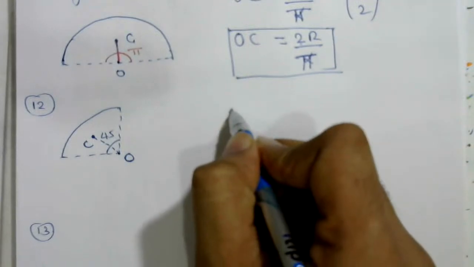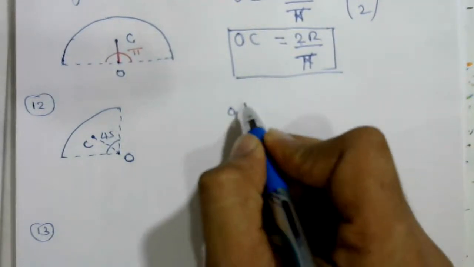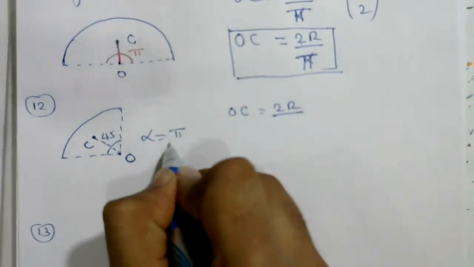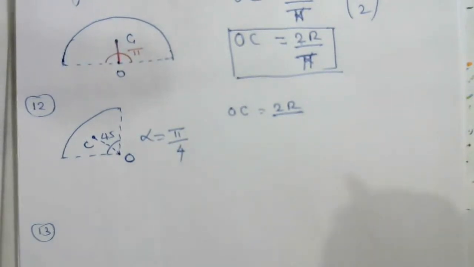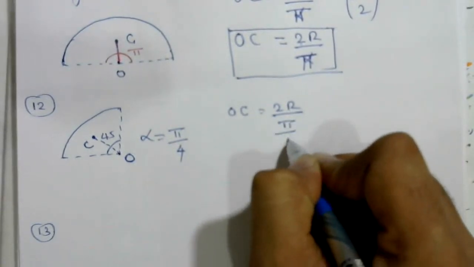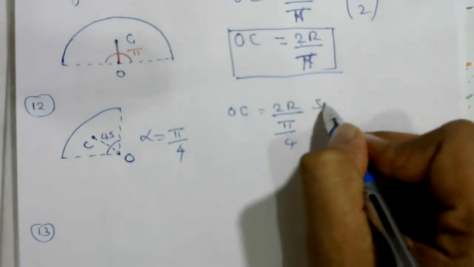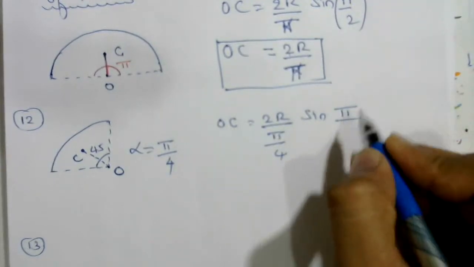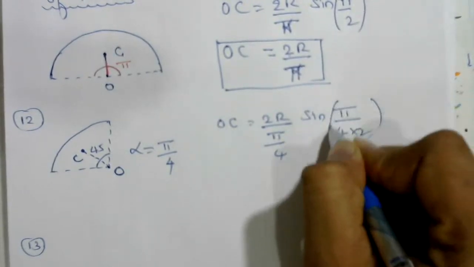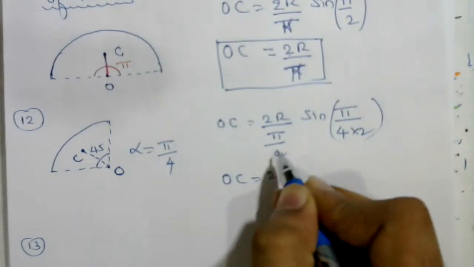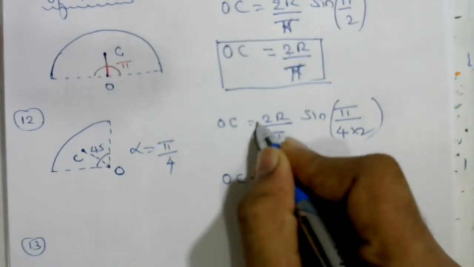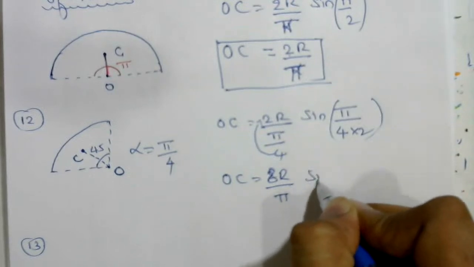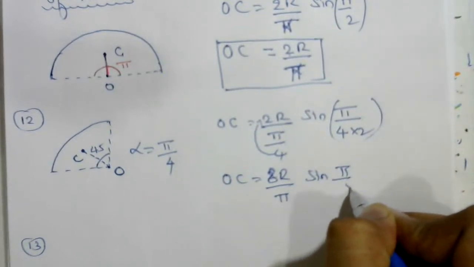So alpha is 45 degrees, or pi by 4. OC is equal to 2r sine alpha divided by alpha. Alpha value is pi by 4, so 2r sine pi by 4 divided by pi by 4. This 4 will go to the numerator, so OC is equal to 4 into 2, 8r upon pi, sine pi by 4.